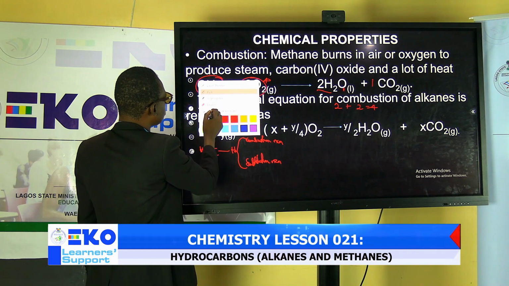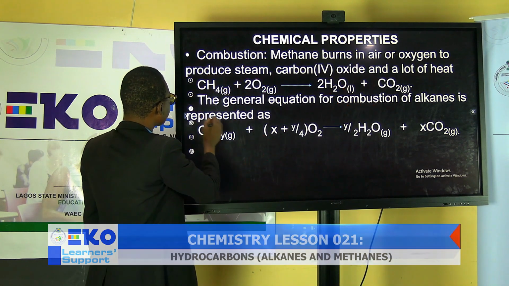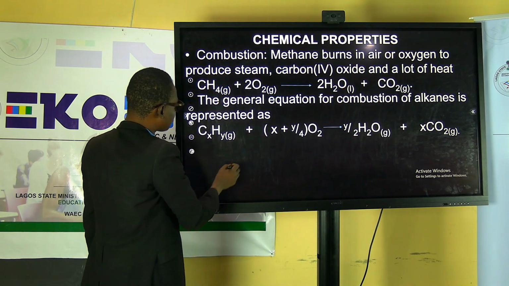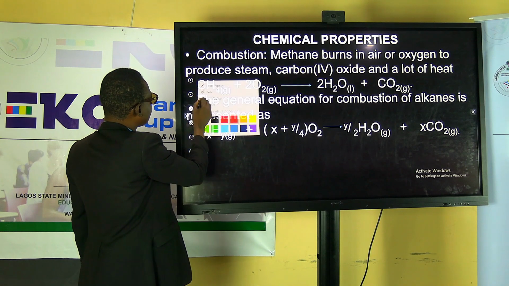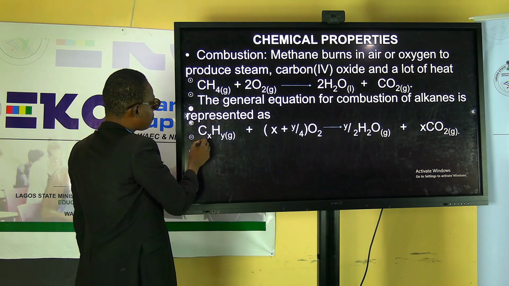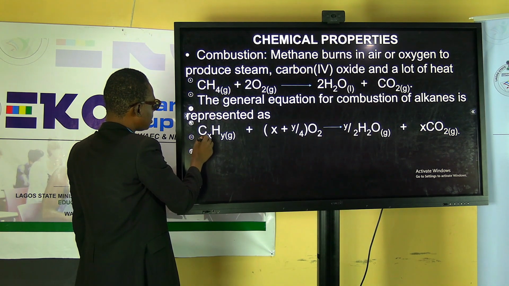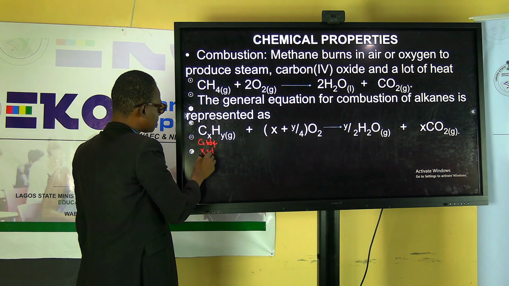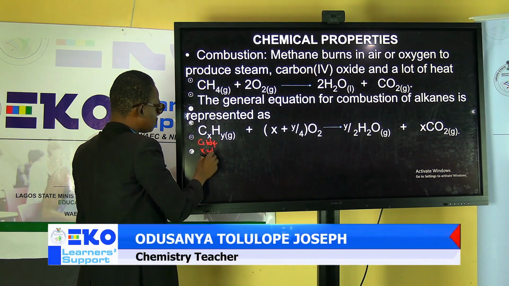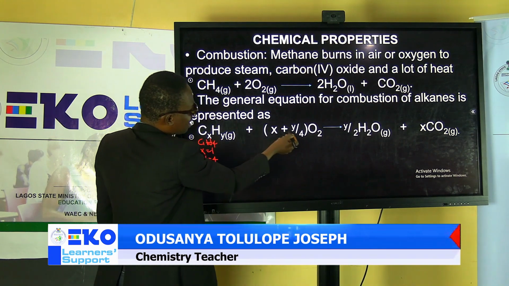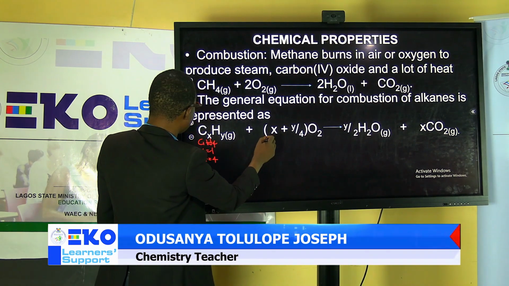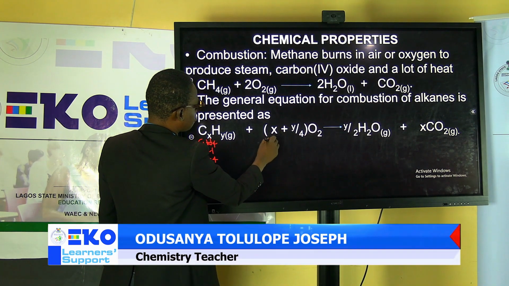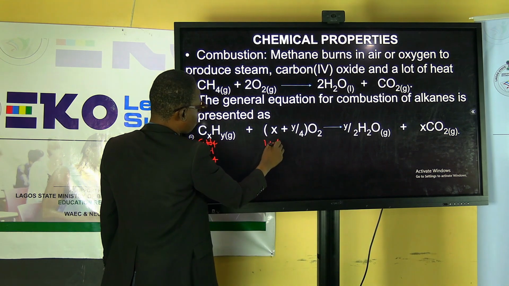But basically, you can decide to use the general formula. Let me try to use the general formula for you. So in this general formula, you have CH4, meaning that x here is 1, then y is 4, reacting with oxygen. So when you come here, what's x? 1, plus what is y? 4 over 2.